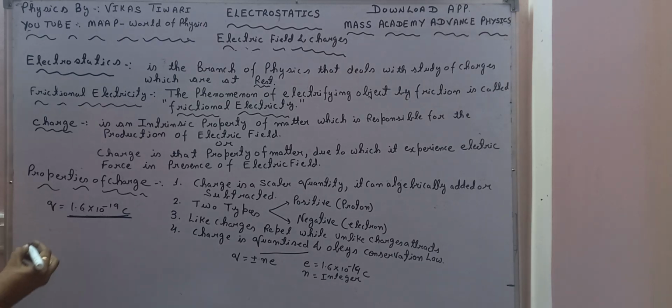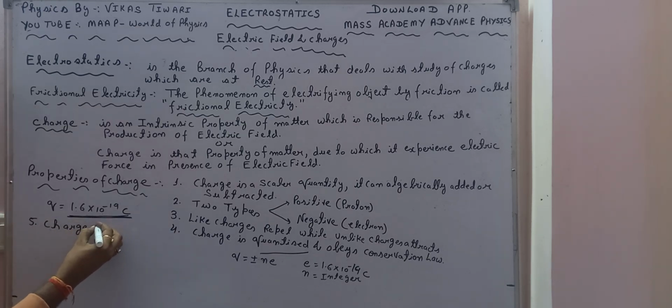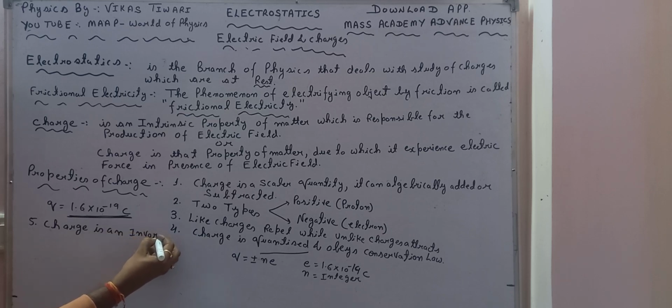There is one more property of charge, that charge is an invariant quantity. Here I am writing, charge is an invariant quantity. So what do we mean by invariant quantity?